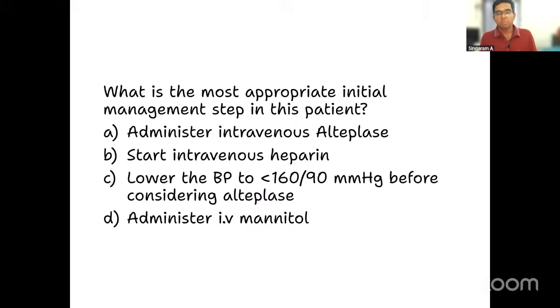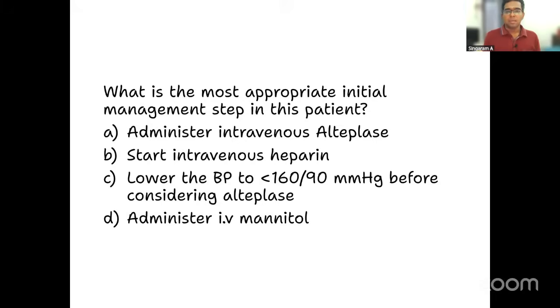Now I will put up the options. If it is ischemic stroke, what is the most appropriate initial management step in this patient? Will you give IV alteplase? Will you give intravenous heparin? Will you first lower the BP to less than 160/90 and then start alteplase? Or will you administer intravenous mannitol?